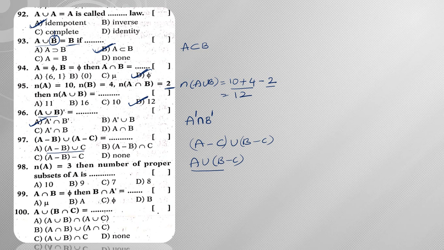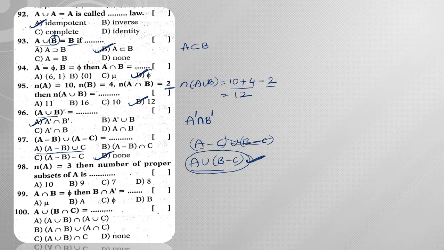So do you have this option? We don't have this particular option, right? So hence the answer is none, right? So the answer will be this one, A union B minus C. But here if you take option 1, you are getting A minus C union B minus C. So this is not the given question. And here A minus B intersection C means A minus C intersection B minus C. Sorry, so this is not.